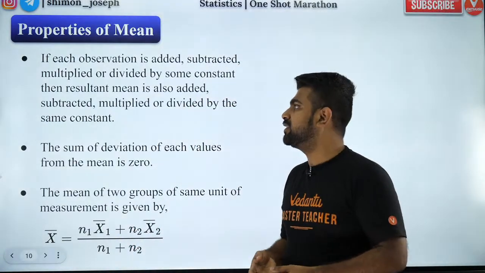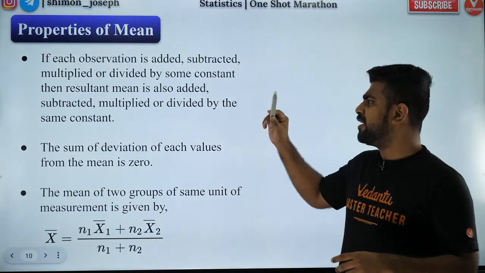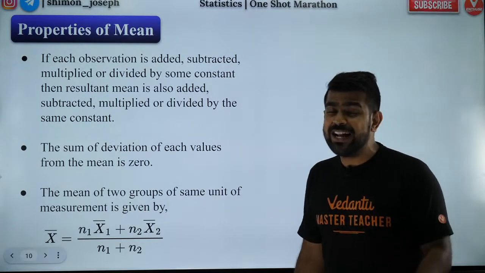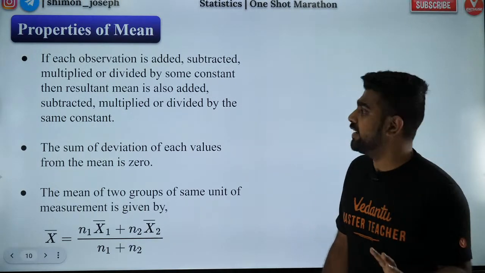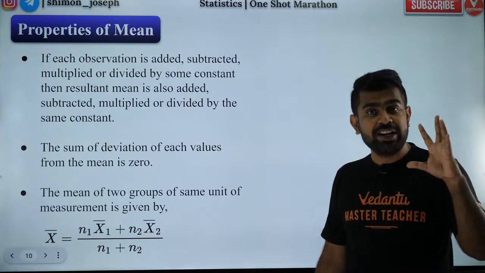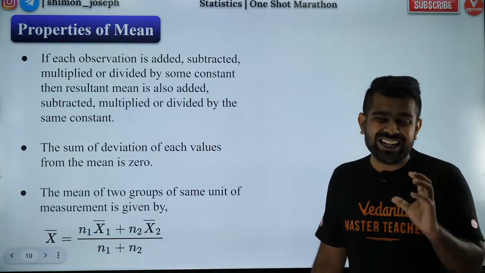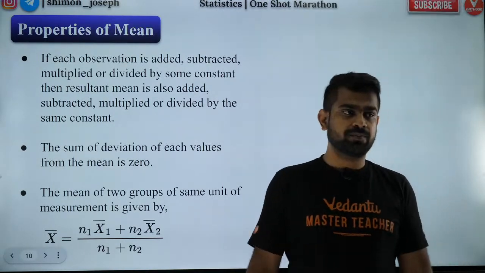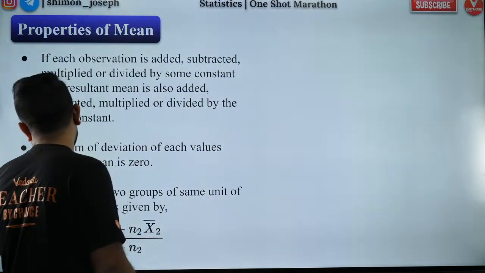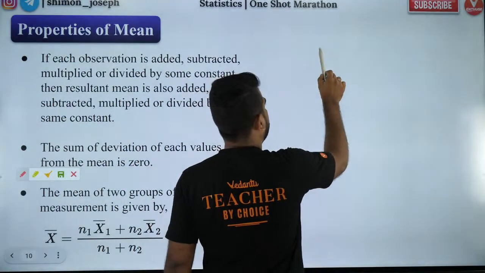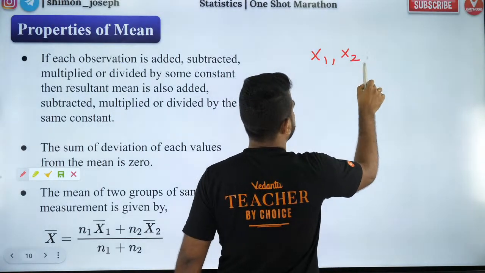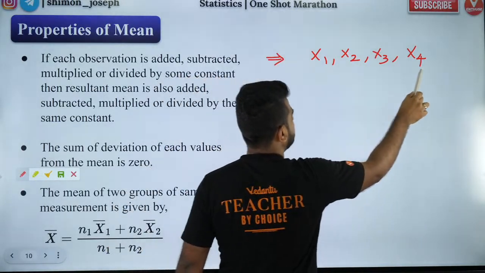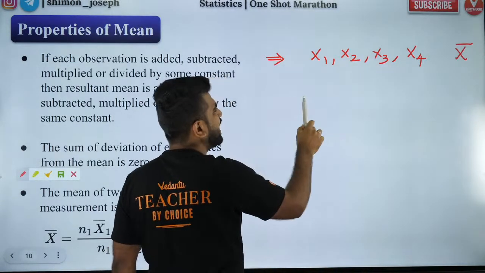What is the first property that we need to know? If every term is added, subtracted, multiplied or divided by a constant, then the new mean will also be added, subtracted, multiplied or divided by the same constant. For example, let's say you have data x1, x2, x3, x4. Let's say the mean for this is x bar.